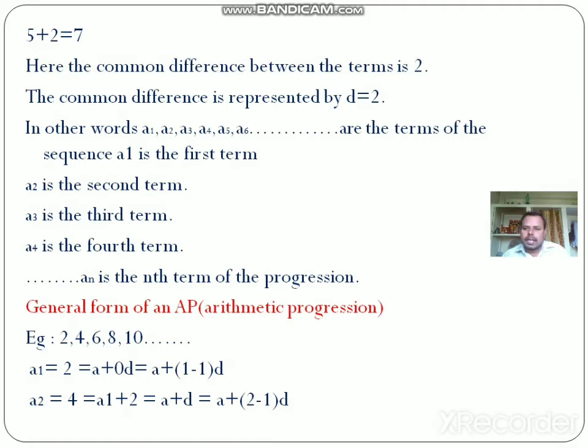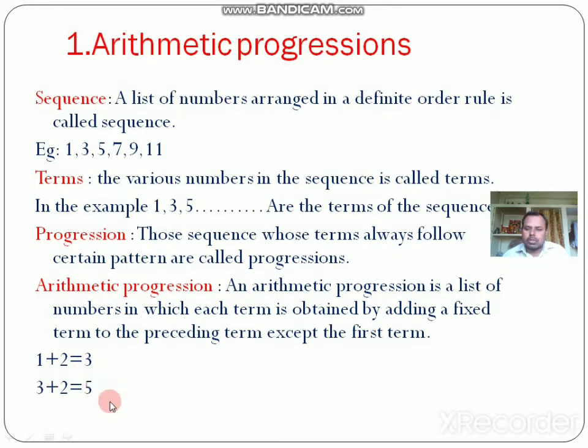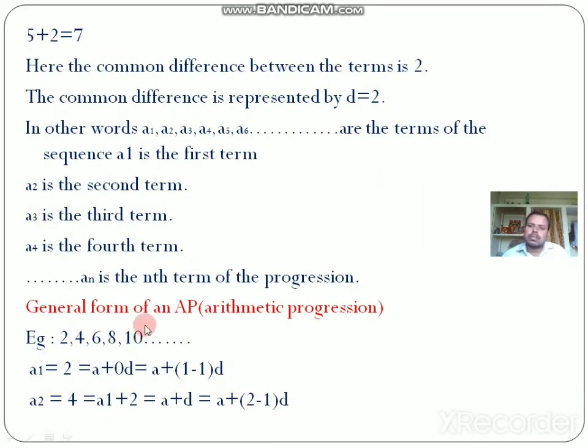You have to take a common number and add it to all the terms. Here the common difference is 2 between the terms, because 1 plus 2 is 3, 3 plus 2 is 5, and 5 plus 2 is 7. The common number 2 is called the common difference, which means the difference between the terms. You subtract: 7 minus 5 is 2, 5 minus 3 is 2, 3 minus 1 is 2. The common difference is represented by d, which represents the difference between the terms. I hope you understood this concept.